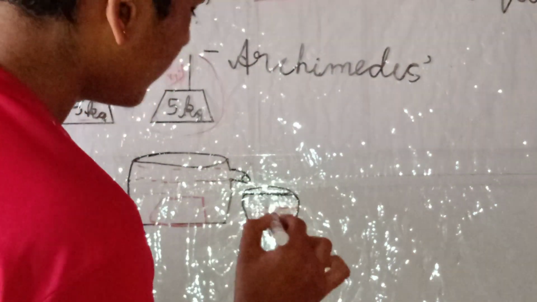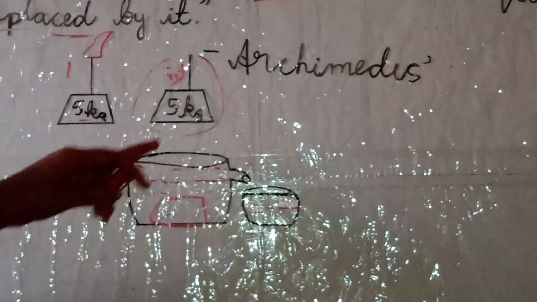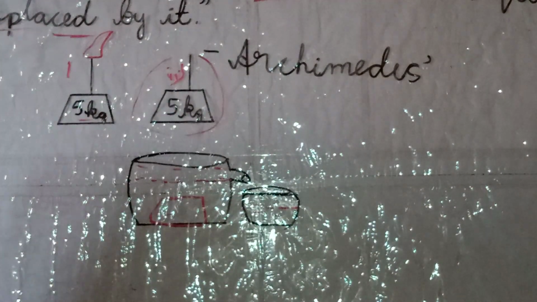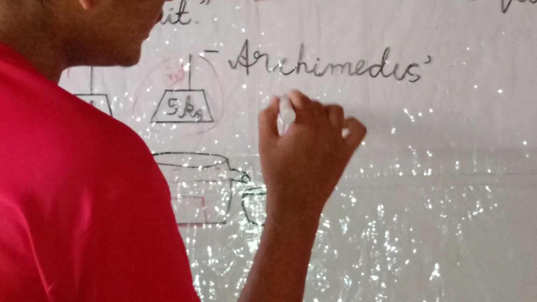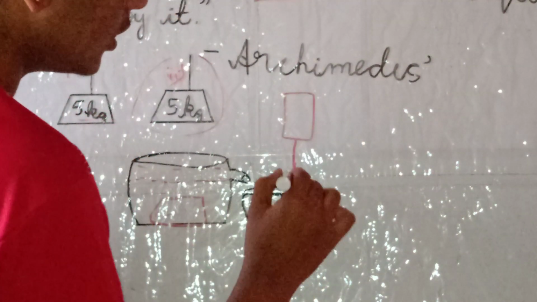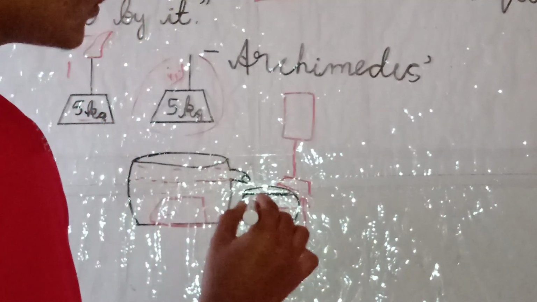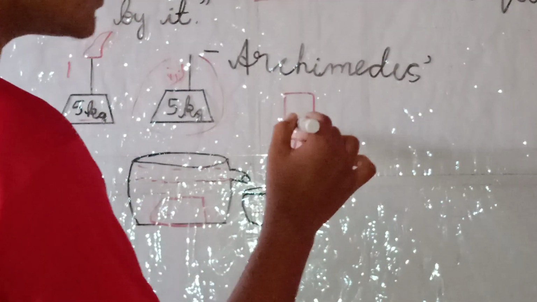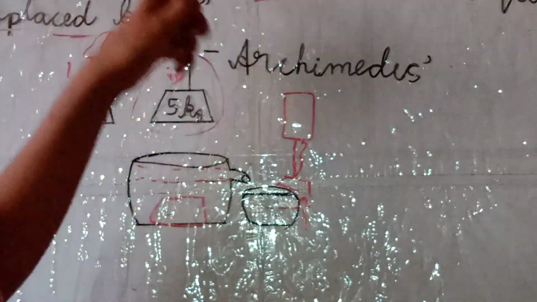After collecting, you will observe that the weight of this object also decreases. Do you know the reason behind this? Yes, it is again due to the upward force. See, it is a spring balance. Assume here is the object; if an upward force acts on the object, it will reduce the elongation of the spring, which causes the loss in weight. That loss in weight is equal to the upward force.